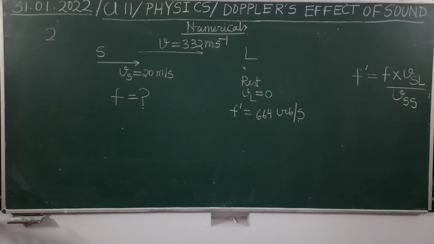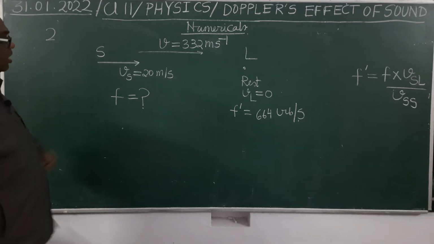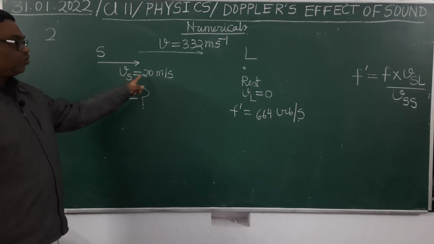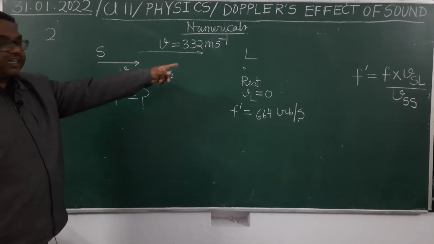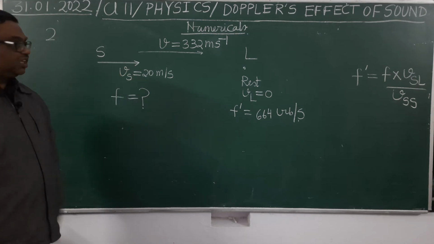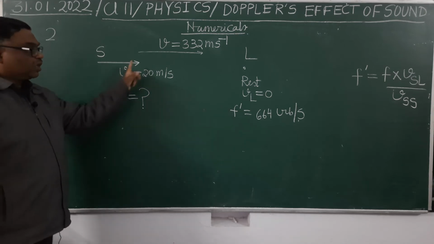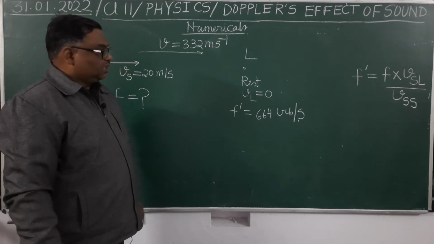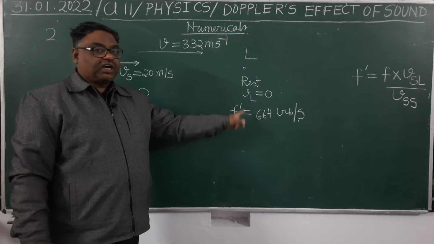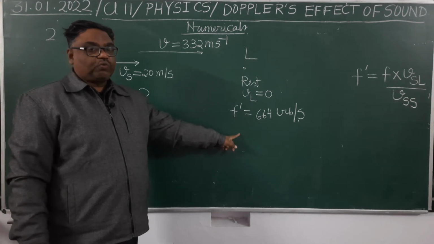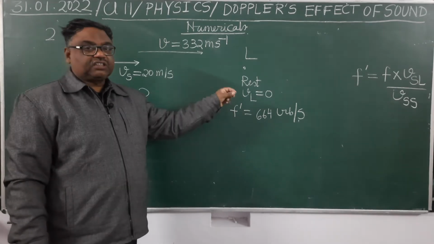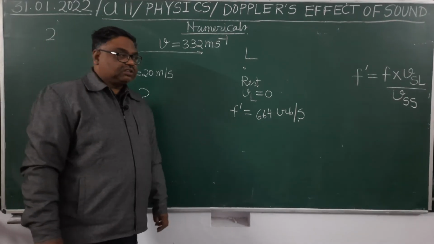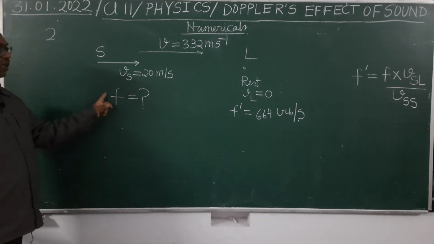Now question number 2, you can see here. Here a source is moving towards the stationary listener with a speed of 20 meter per second. Listener is at rest, source is moving towards the listener with this speed. What is the speed of sound which is given in the question? 332 meter per second. It is clear. It is given that the apparent frequency heard by the listener is 664 vibrations per second, means 664 hertz. Vibrations per second, oscillations per second means it is hertz. You have to find the real frequency.